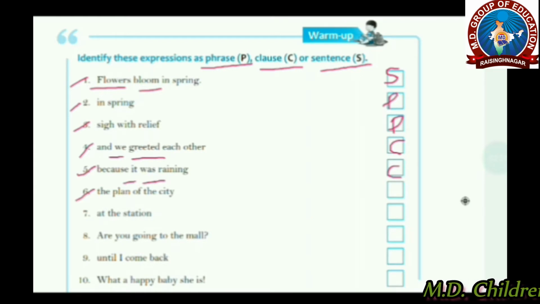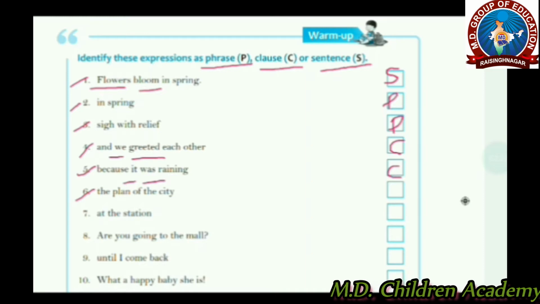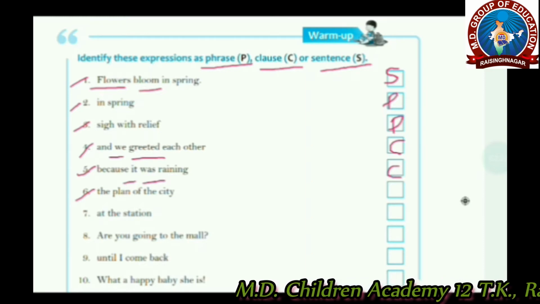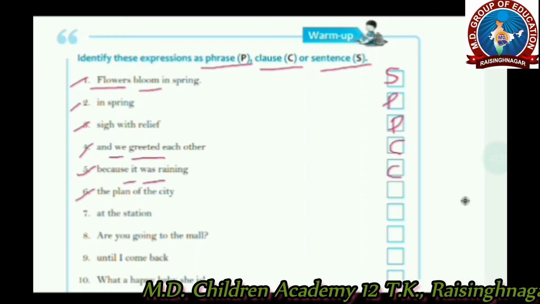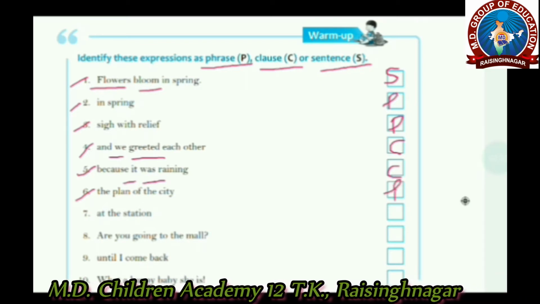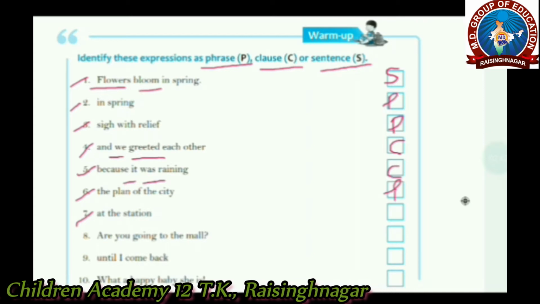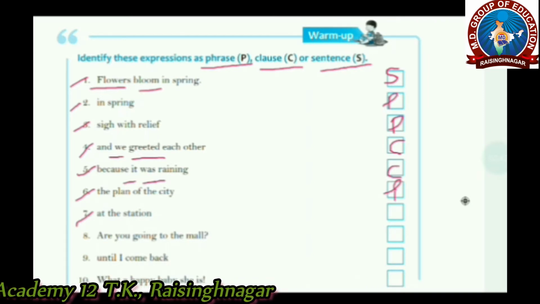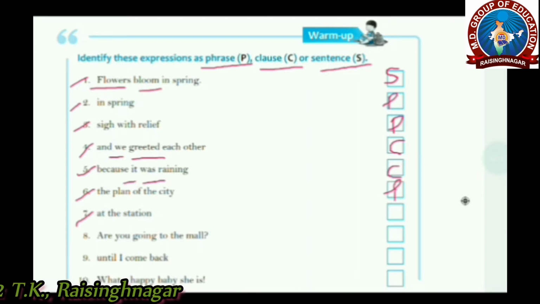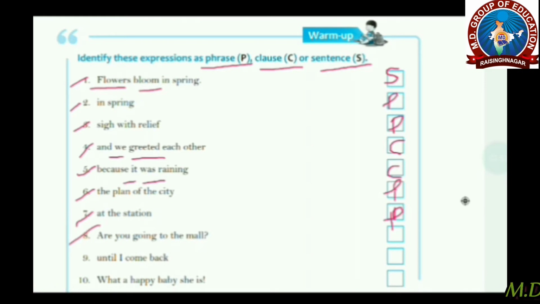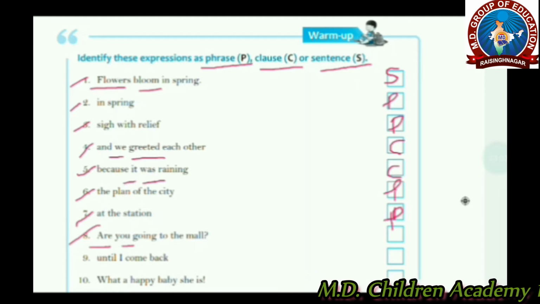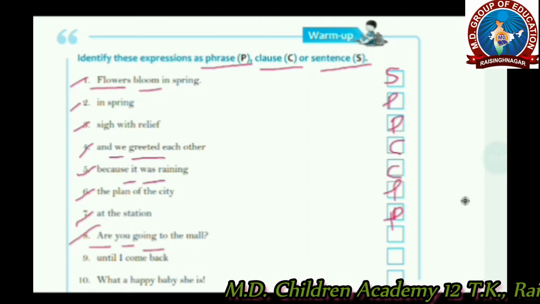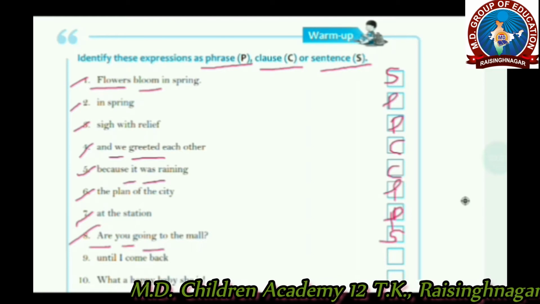Sixth one: the plan of the city. It's a group of words that doesn't have a subject and verb in it and doesn't make a complete sense, so it's a phrase. Seventh one: at the station. It's again a group of words that doesn't make complete sense and has no subject and verb, so it's again a phrase. Eighth one: are you going to the mall? It's a group of words that is complete in its sense and it has a verb and subject, so it's a complete sentence.